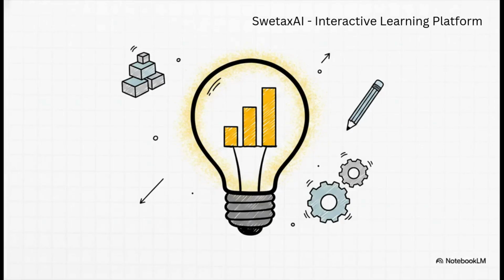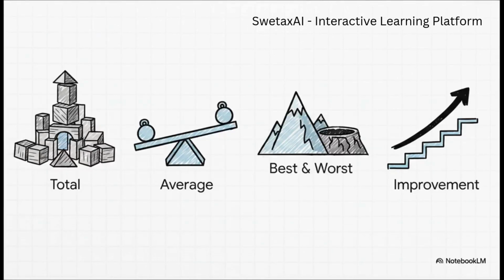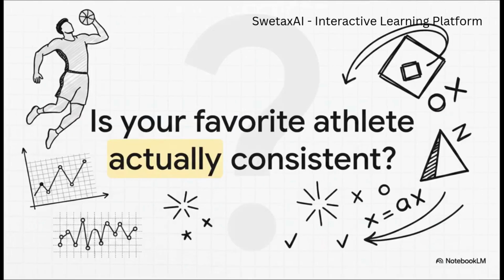All right, now it's your turn. Let's build your own real data thinking with a quick mini activity. First, pick a sport you love. Then, track one specific player's score across 5 consecutive matches. Next, crunch the numbers. Calculate their total, average, best, and worst scores, and their overall improvement. So if you ignore the flashy highlights and run the math, is your favorite athlete actually consistent?